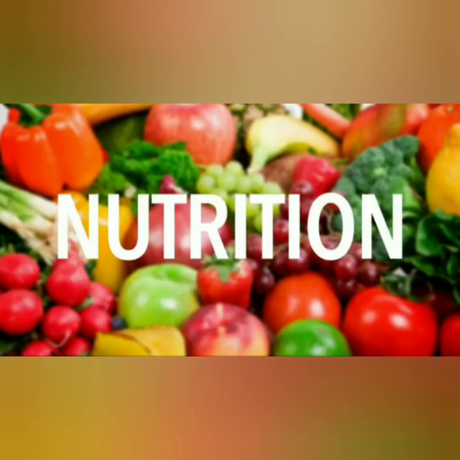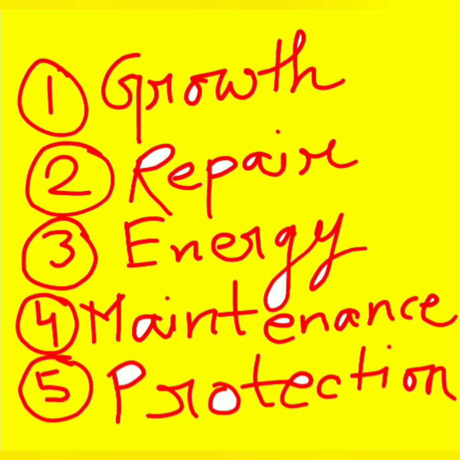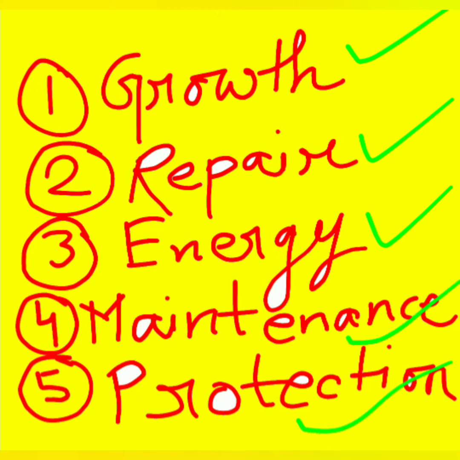So from where do we get nutrients? We get them from food which we eat or drink. Why is nutrition needed? It is needed for growth, repair of body tissue, for providing energy, maintenance of chemical composition of cells, and for protection from diseases and infection.